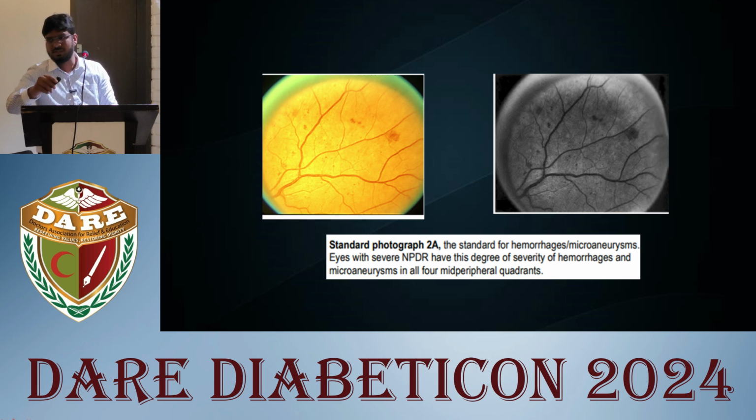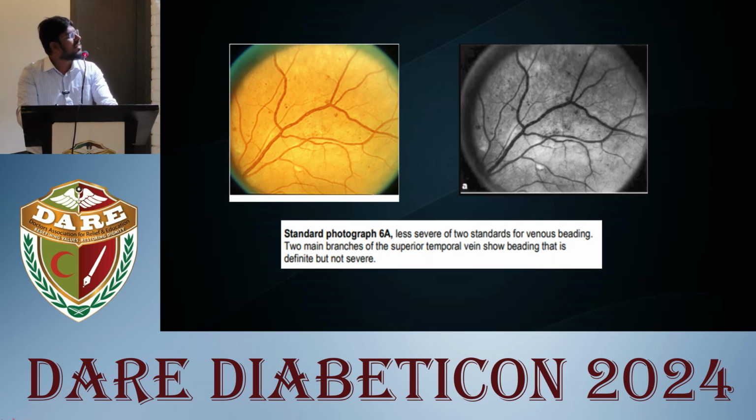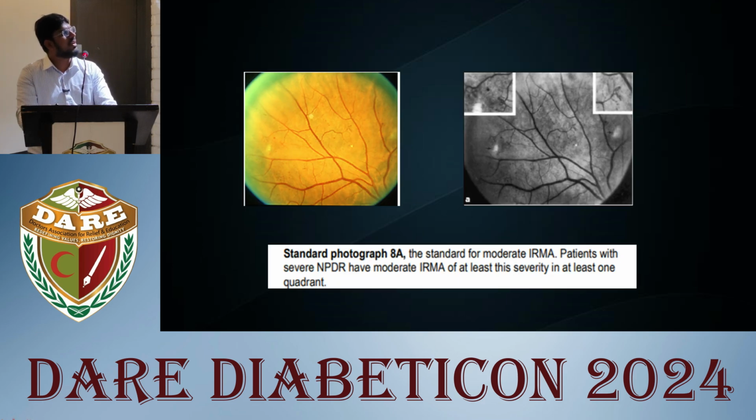So eyes with severe NPDR have this degree of severity. I'm sorry, I can't use this pointer here. So this amount of hemorrhages and microaneurysms in all 4 quadrants grades it as severe NPDR. Whereas you can see beading in the major vessels. I think a red-free image is better to document the beading. So, the patient is graded as severe NPDR when this amount of beading is seen in 2 or more quadrants. And IRMA, you can see that this amount of IRMA is present in 1 quadrant, the patient is graded as severe NPDR. This is standard photo 8A.